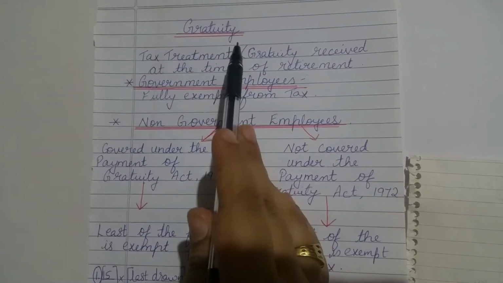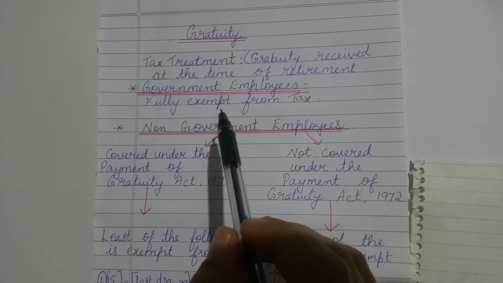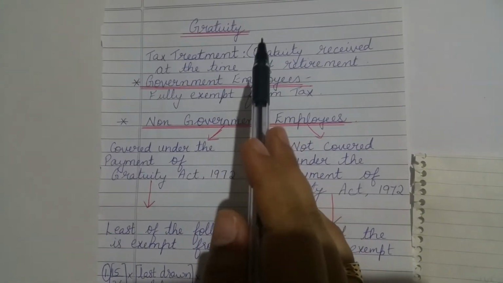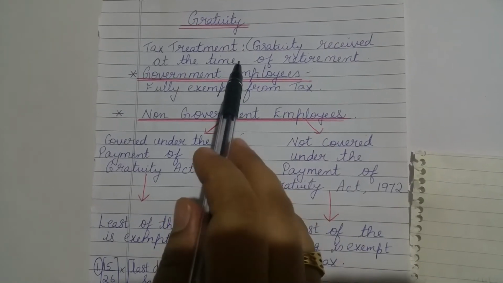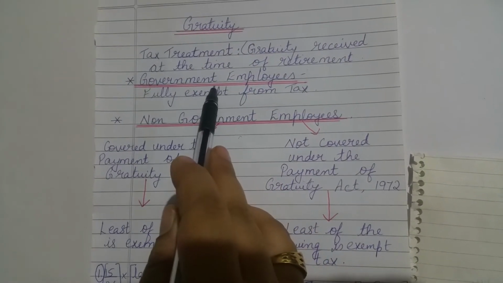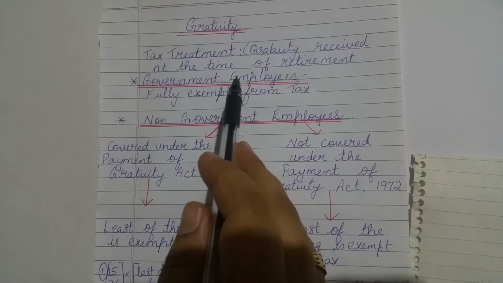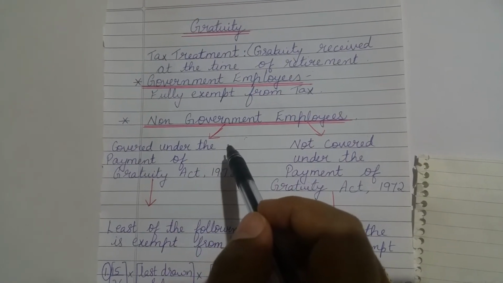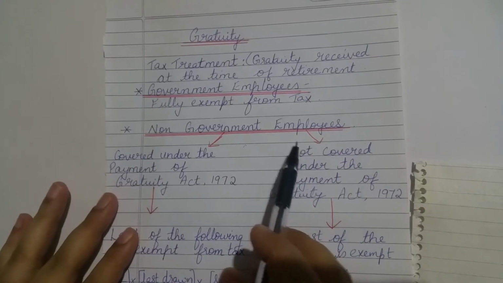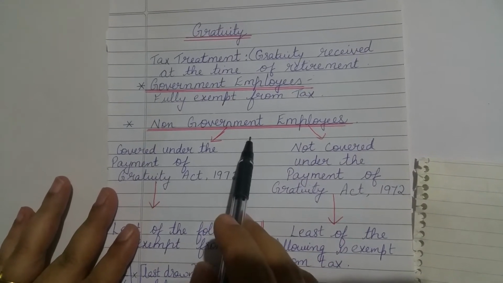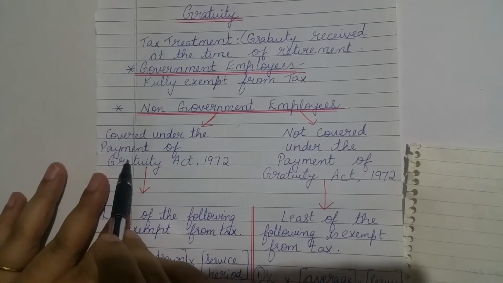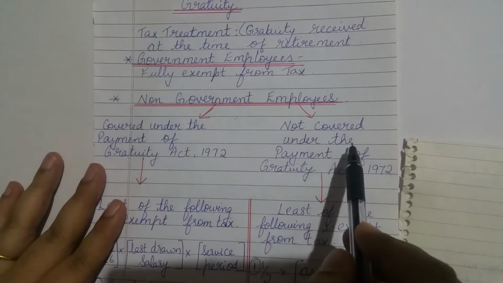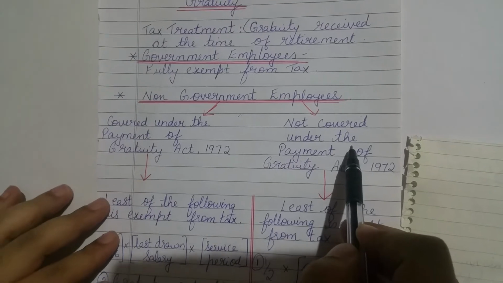Now, the tax treatment will be different. The amount of tax which is levied is different if the employee is a government employee and if he is a non-government employee. For a government employee, the gratuity amount is fully exempt from tax, whereas for a non-government employee, it is taxable, but the rate at which it is taxable differs depending on whether the employee is covered under the Payment of Gratuity Act or whether the employee is not covered under the Payment of Gratuity Act.